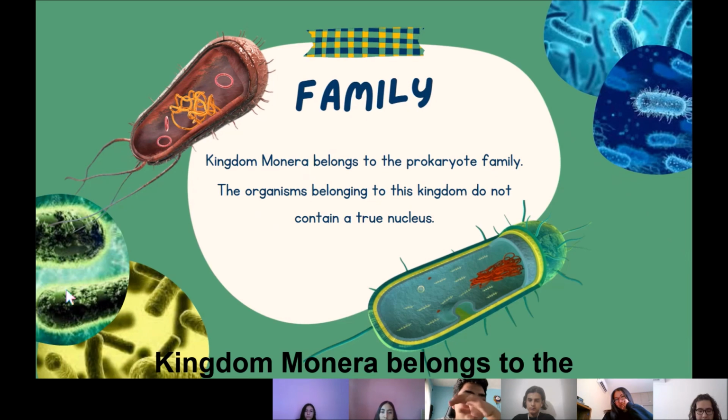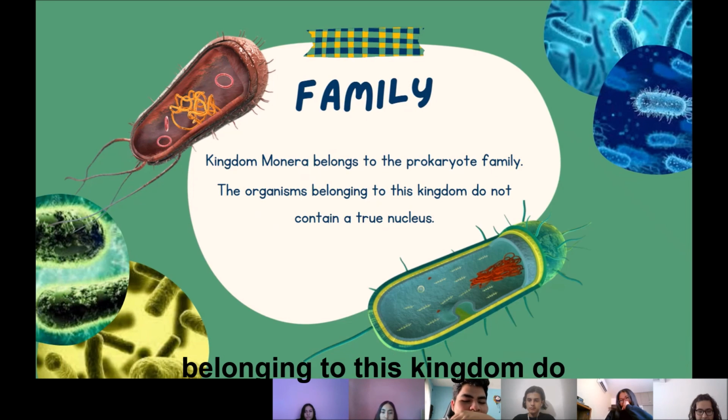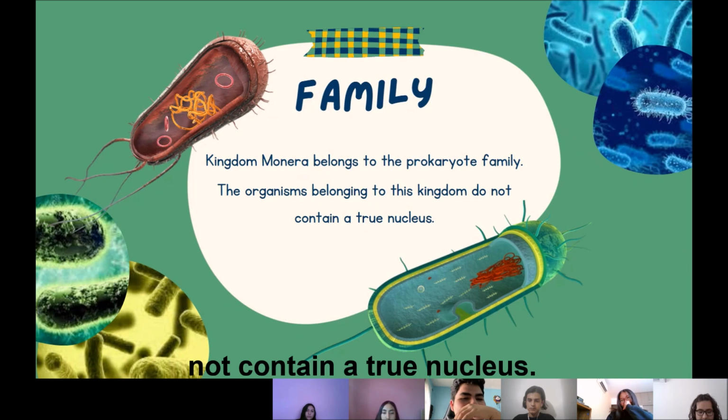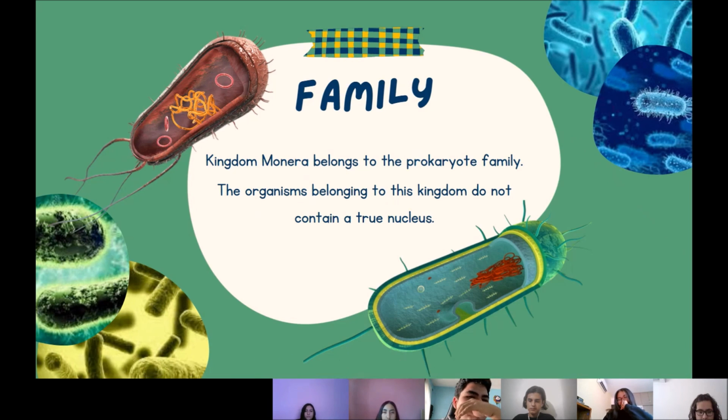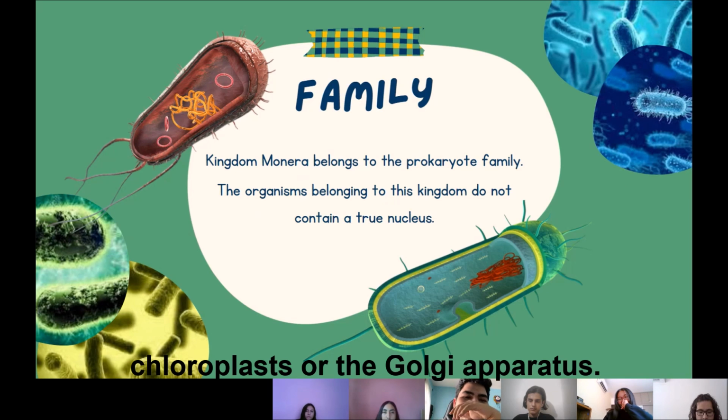Kingdom Monera belongs to the prokaryote family. The organisms belonging to this kingdom do not contain a true nucleus. Their DNA is free in the cytoplasm and they do not have organelles, such as mitochondria, chloroplasts, and Golgi apparatus.